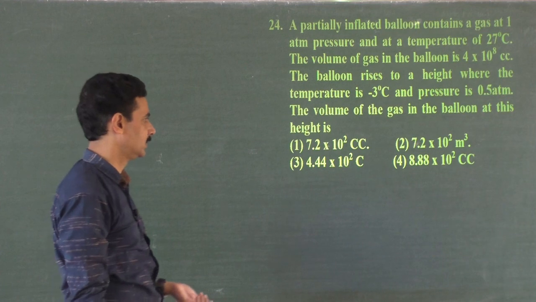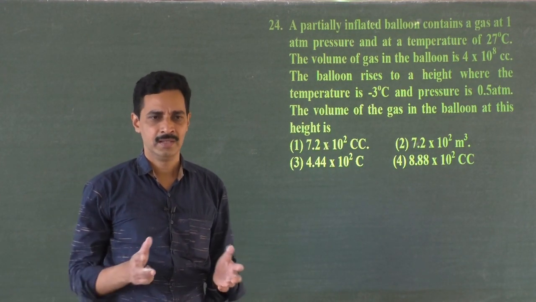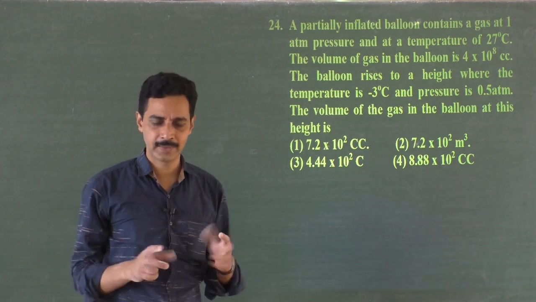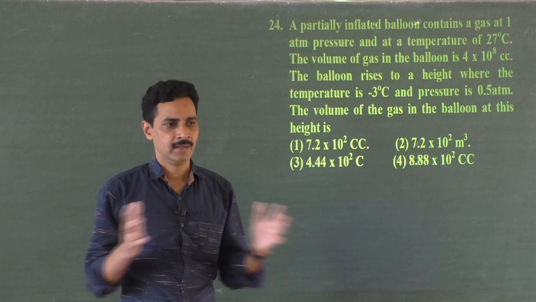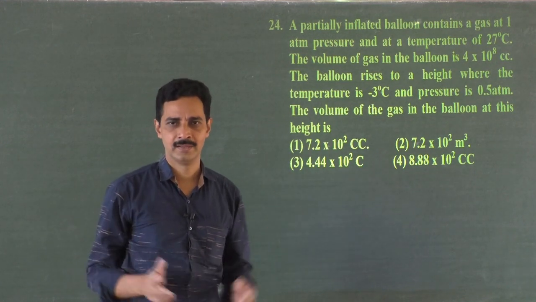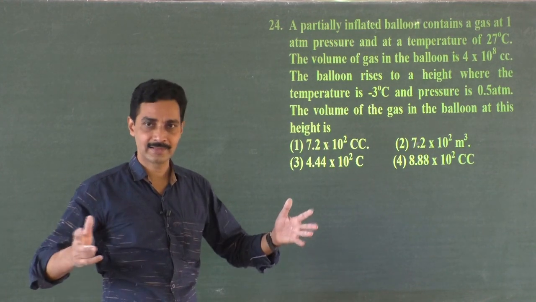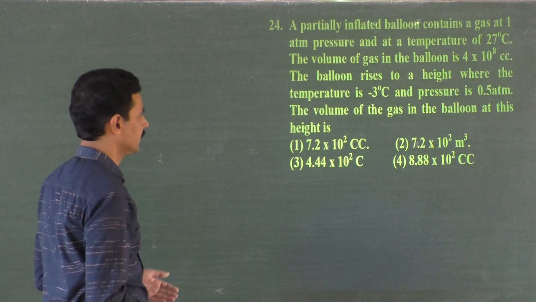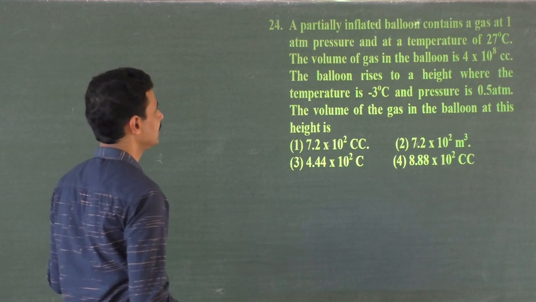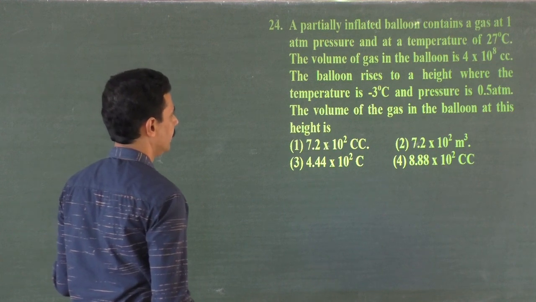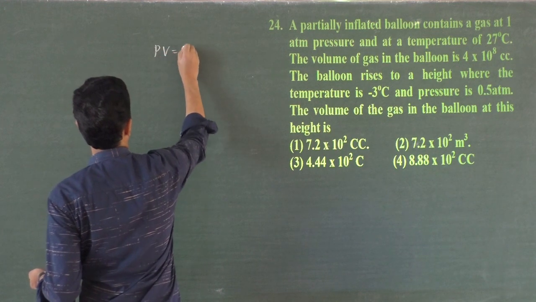The volume of the gas in the balloon is, of course, as the external pressure goes on changing, the balloon will expand, because the gas inside the balloon will be putting pressure on the balloon membrane. Because of external pressure, it gets balanced. But at one moment, as the external pressure decreases, the balloon starts expanding when it goes to the height. That's the story here. So pressure, volume, temperature, all the things are variables. Okay, we will write it. PV is equal to nRT, right? Or mu RT.